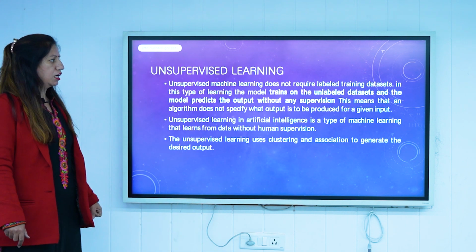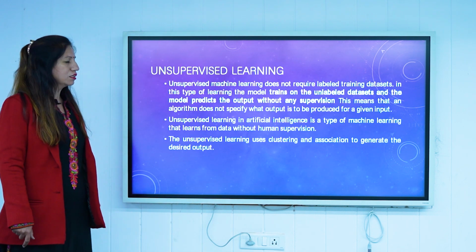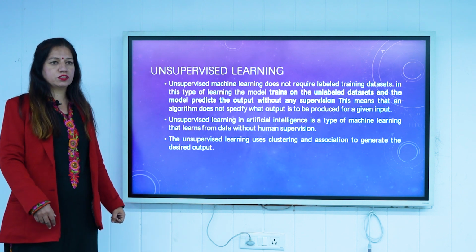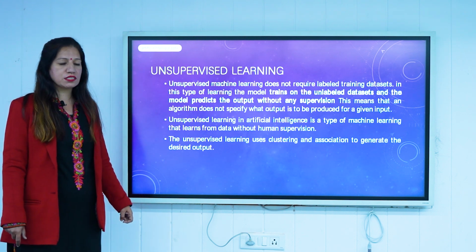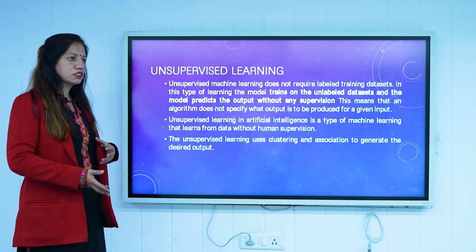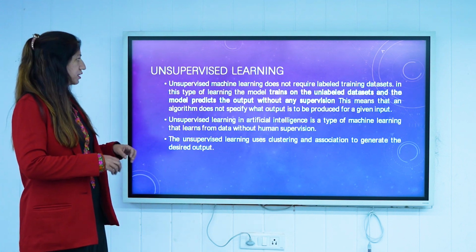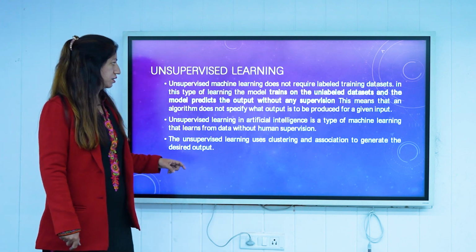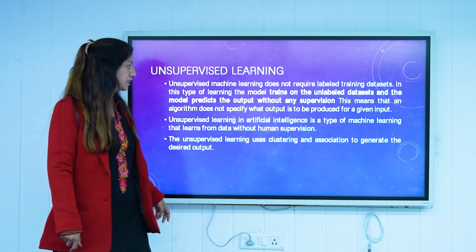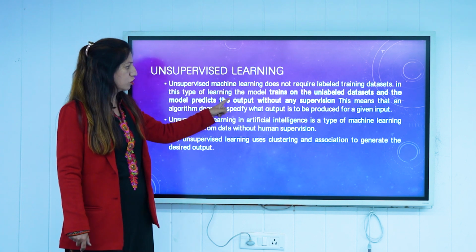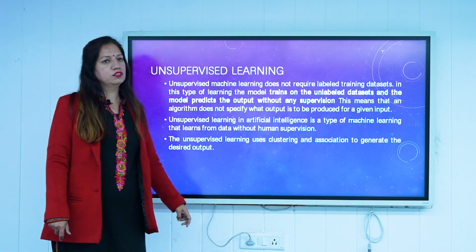Then another case is unsupervised learning. Unsupervised learning is learning without any kind of supervision. In this case, the output is not known to us. If we are designing the system and the output is not known to us, then it is the case of unsupervised learning. It is a type of learning in which the model trains on an unlabeled data set and predicts the output variable without any kind of supervision.